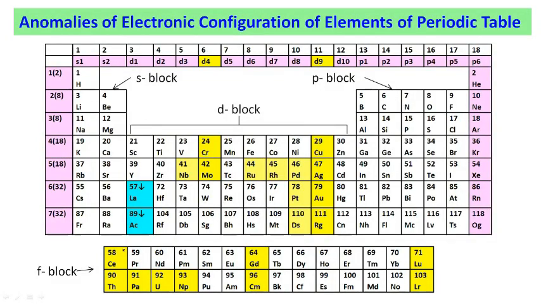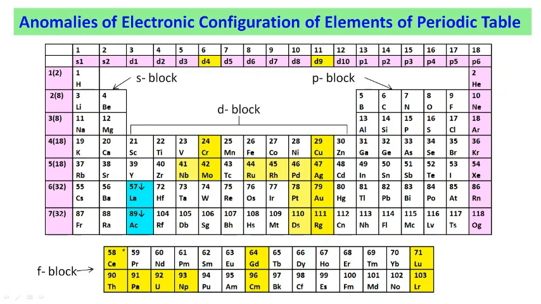Today in this lecture we are going to discuss the anomalies of electronic configuration of elements of the periodic table. The elements that are highlighted by the yellow color show a different electronic configuration for their outermost shell than the expected one. So before discussing the anomalies, one must know the electronic configuration for that particular group.